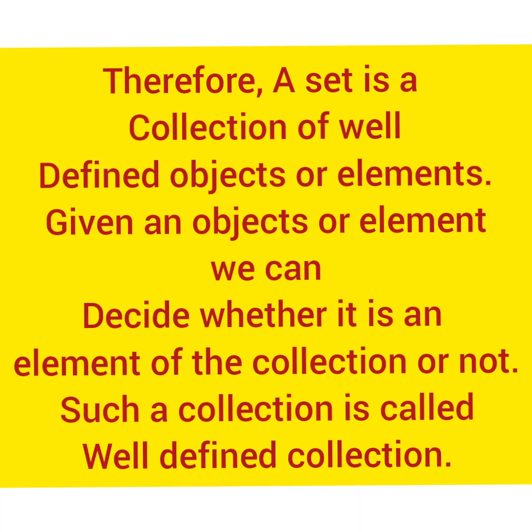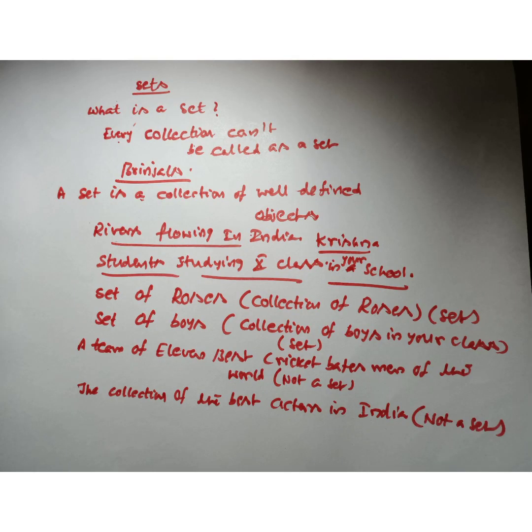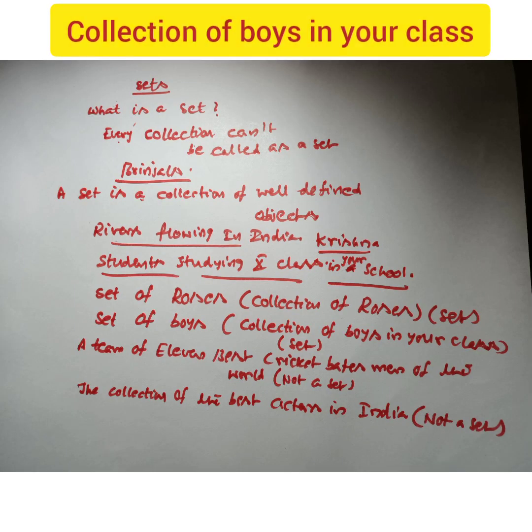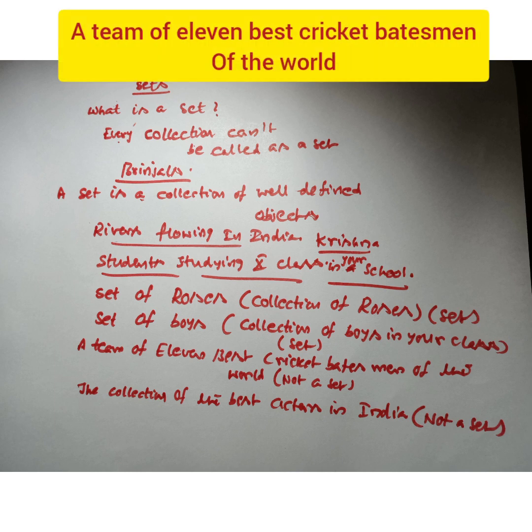What is meant by well-defined collection? Given an element or object, we can say whether it belongs to a collection or not. Collection of boys in your class, it is a well-defined collection. A team of 11 best cricket batsmen of the world, it is not a well-defined collection, because there is no yardstick as to decide who is the best batsman. A batsman may be the best for one person and may not be the best for other person. Therefore, it is not a well-defined collection. Therefore, it is not a set.